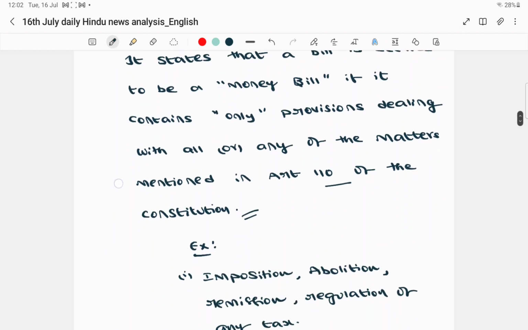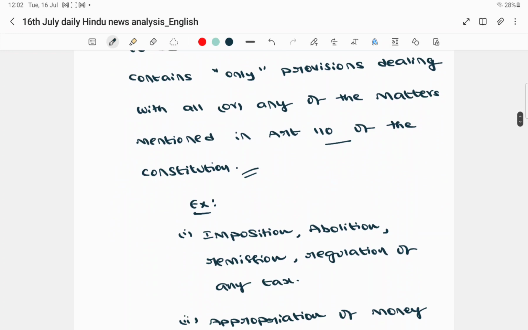So the matters can be associated with the imposition, abolition, remission or regulation of any tax. For example, imposing a new tax, or abolishing an existing tax, or regulating a tax. In that context, if you introduce a specific bill in order to do these activities, then you can term that particular bill as a money bill.